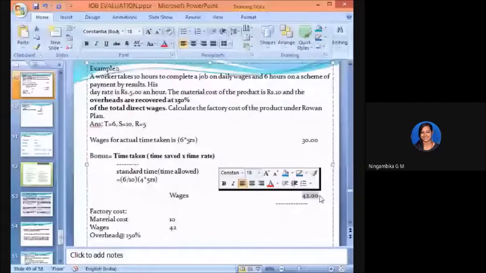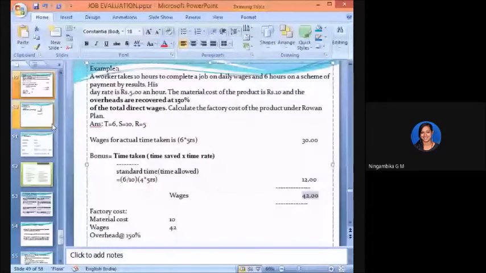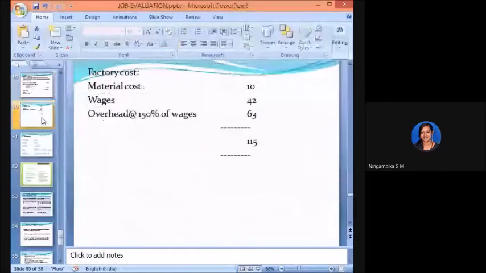150 divided by 100 is 1.5, into 42. So what is the answer? 63, ma'am. Yes, you will get it as 63. The same thing you have mentioned. The material cost is 10. Wages is the total wages, whatever the wages amount as well as the bonus amount, so it all comes together as 42.